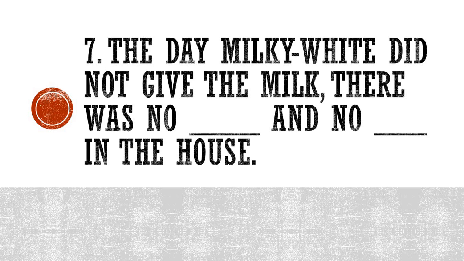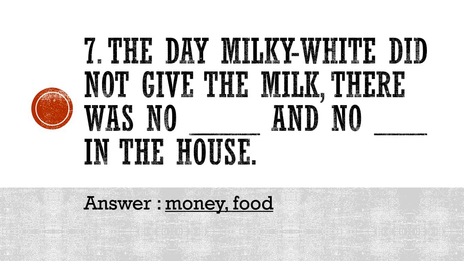The day Milky-White did not give the milk, there was no dash and no dash in the house. So what were the two things absent in the house the day Milky-White did not give the milk? I know that many have already written the answer, because this is a very easy answer. The correct answer is money and food. There was no money and no food in the house the day Milky-White did not give the milk.